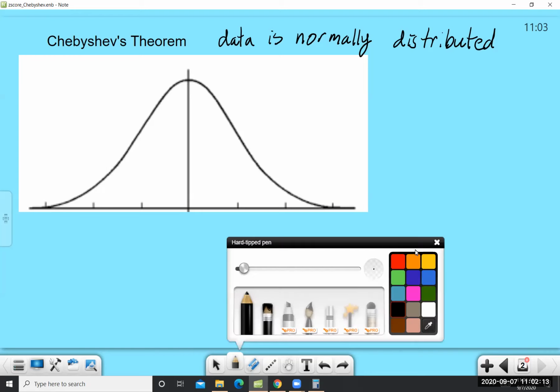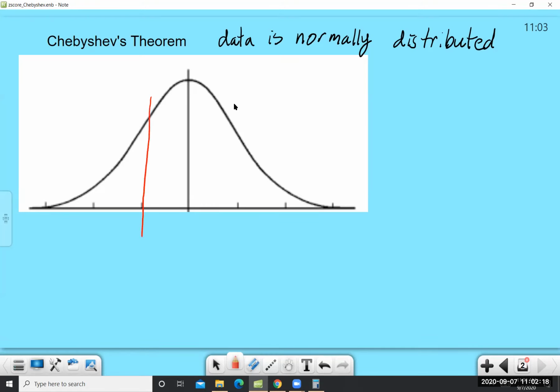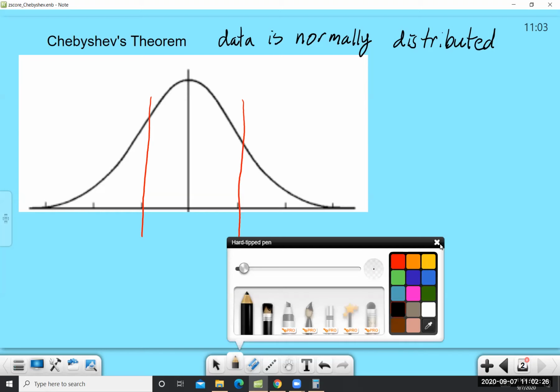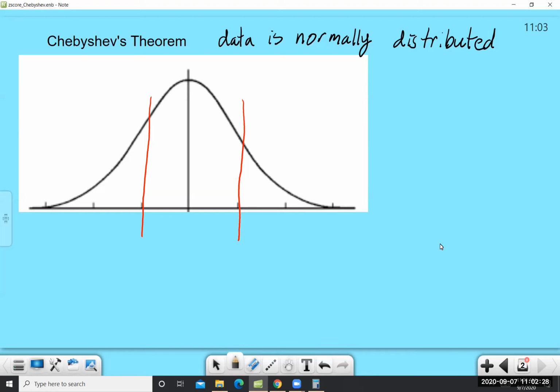So there is a visual of this data being normally distributed, and here's the idea. If data is normally distributed, then, I should mention, by the way, that in the middle is the mean, mu, and 68% of the data is within one standard deviation of the mean.